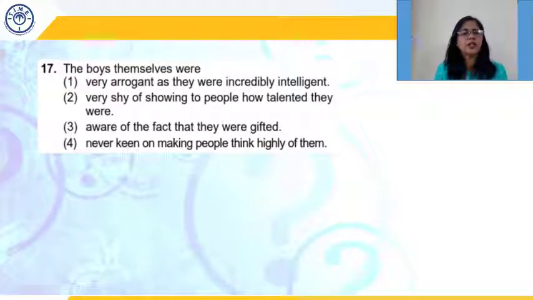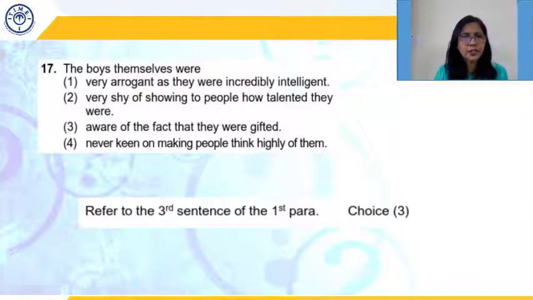The next question. The boys themselves were very arrogant as they were incredibly intelligent. Their arrogance is not mentioned. Very shy of showing to people how talented they were. Not mentioned again. Aware of the fact that they were gifted. This is clearly mentioned in the beginning of the passage. Never keen on making people think highly of them. This is again contradictory. So the correct answer is 3.